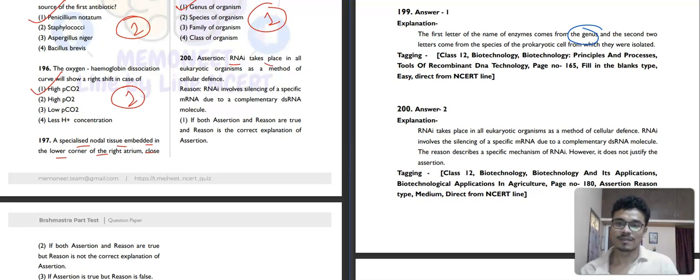Assertion: RNA interference takes place in all eukaryotic organisms as a method of cellular defense. Correct. Reason: RNAi involves silencing of a specific mRNA due to a complementary double-stranded molecule. This is also correct. But this is not explaining why it is a method of cellular defense. It is just explaining what RNAi is, not its function. That's why both are true, but the reason is not the correct explanation of the assertion. That's why the second option will be your correct answer.